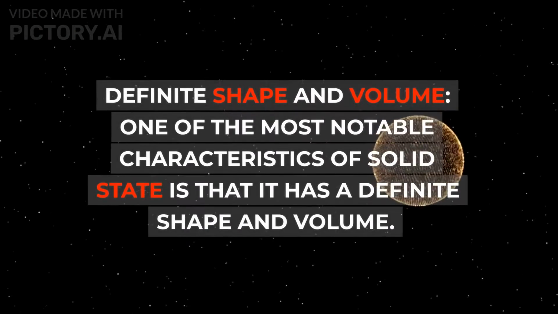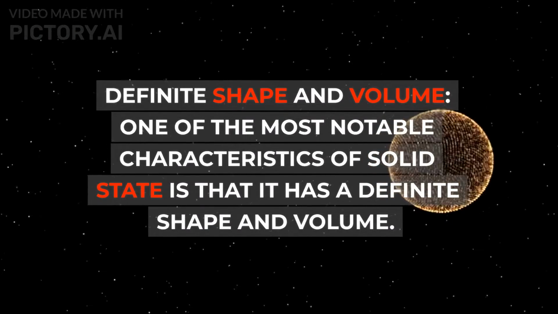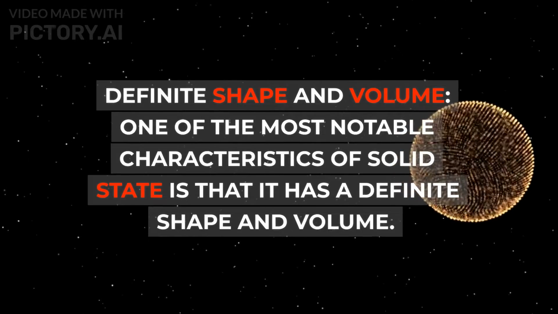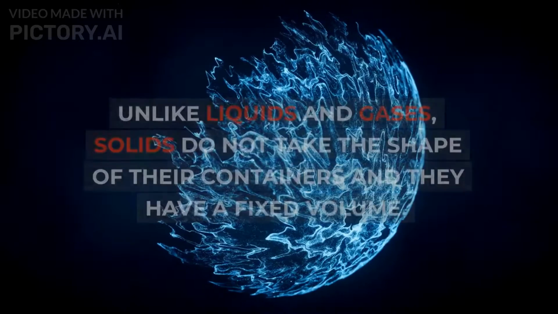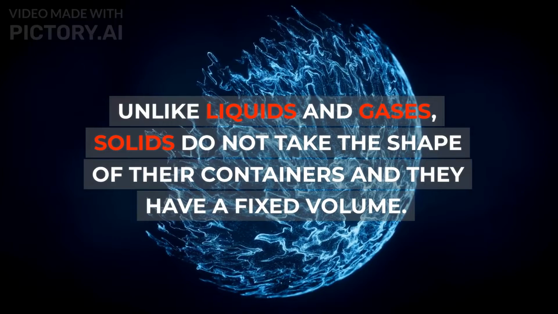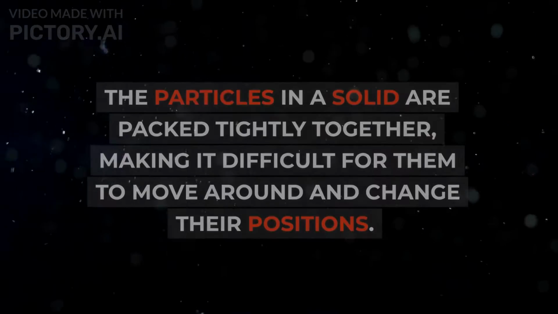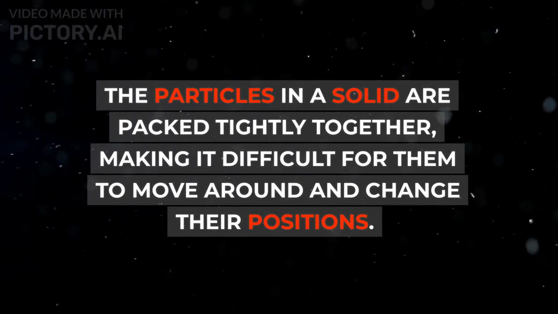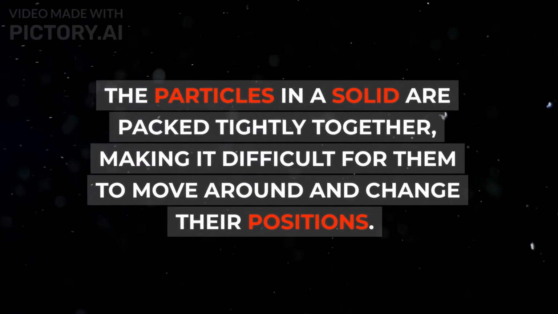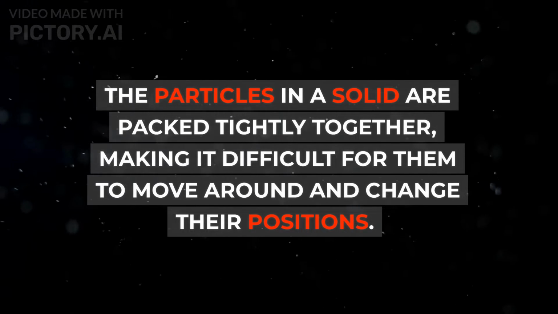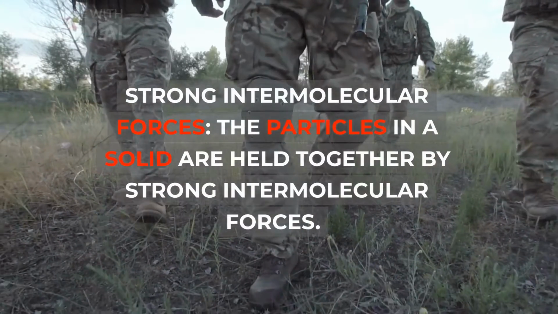Definite shape and volume. One of the most notable characteristics of solid state is that it has a definite shape and volume. Unlike liquids and gases, solids do not take the shape of their containers and they have a fixed volume. The particles in a solid are packed tightly together, making it difficult for them to move around and change their positions.